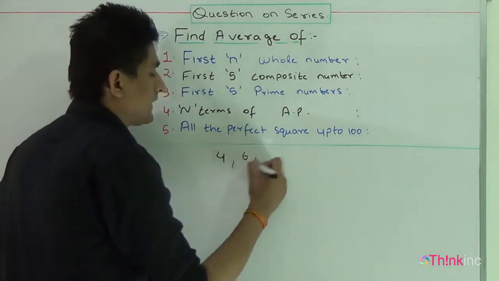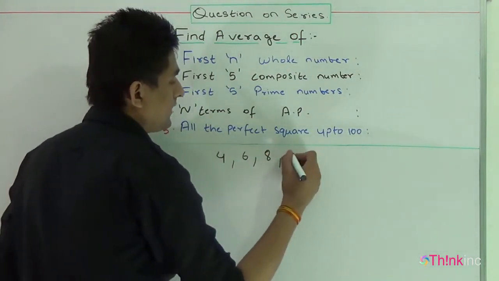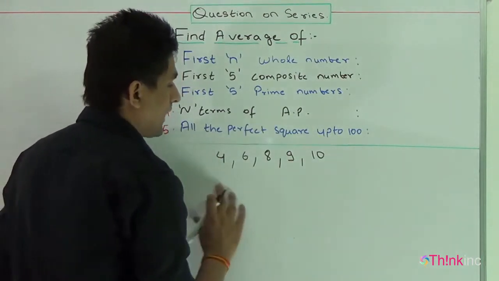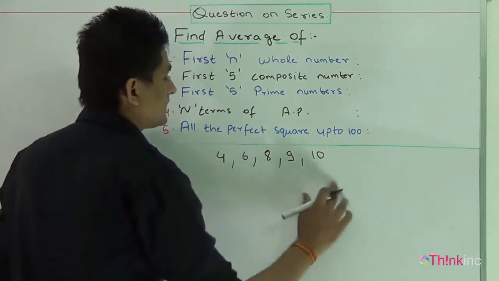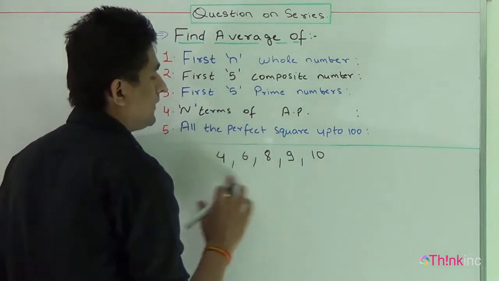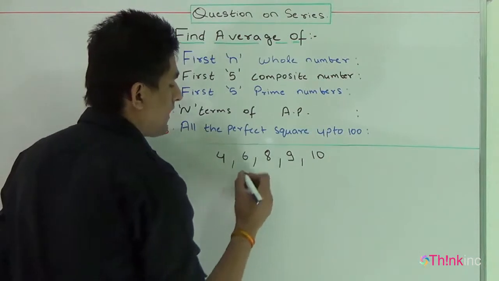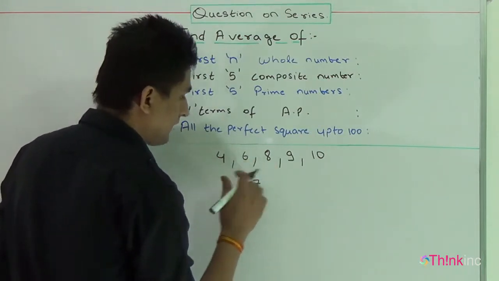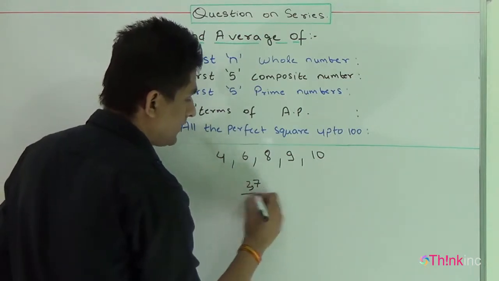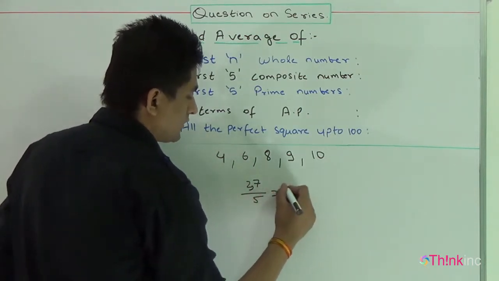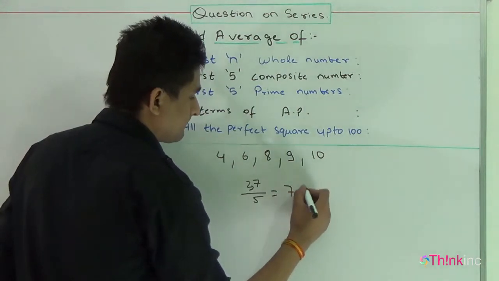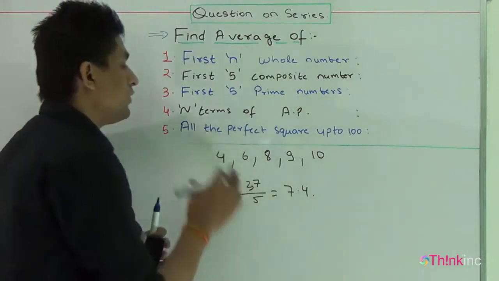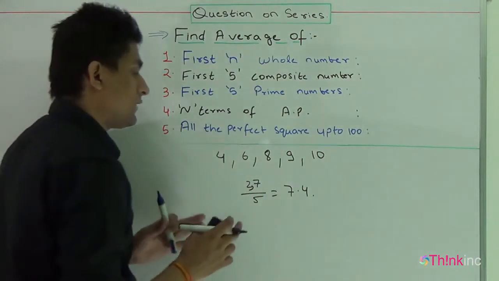Then the second will be 6, the third will be 8, the fourth will be 9, and the fifth will be 10. Now I have to calculate the average of these terms, because these are the first 5 composite numbers. The sum will come out to be 37, and divided by 5, its value will look like 7.4. Okay, so this is the average of the first 5 composite numbers. I think you have got the question.